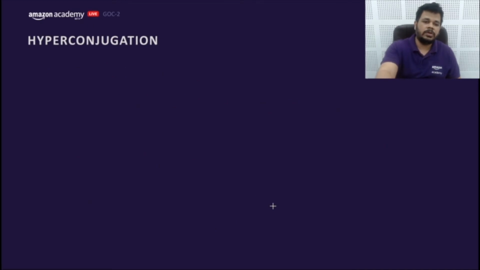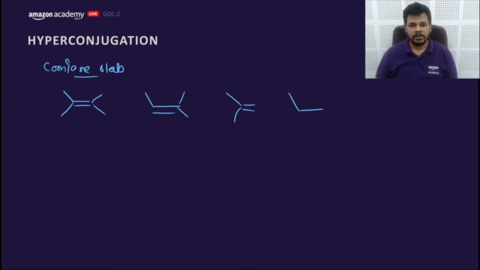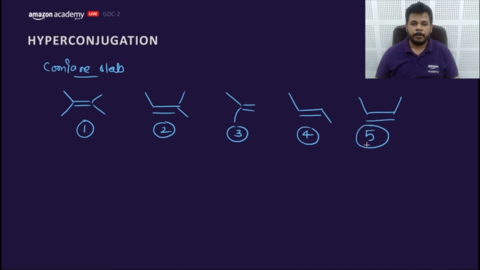So let me ask a question. Compare stabilities of the given alkene. Let's have an example. First one is this, second one is this, third one is this, fourth one is this, and fifth one is this. This is 1, this is 2, this is 3, this is 4, and this is 5. So what would be the decreasing order of stabilities of all these alkenes?